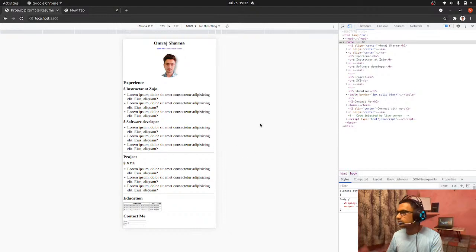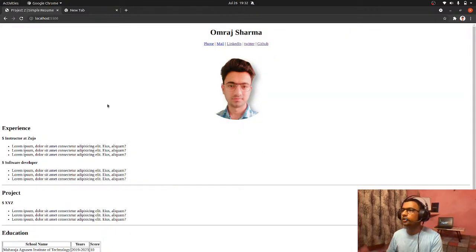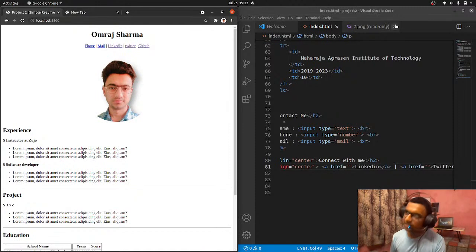Okay, so this is pretty amazing, and if there is some doubt or we want this to be customized, we will definitely cover it in the next section, the next topic, and the next language that we are going to cover is CSS. We will do each and everything in CSS, and this is pretty amazing. You have created another project within half an hour, and that is pretty cool. And I enjoyed teaching you that way.